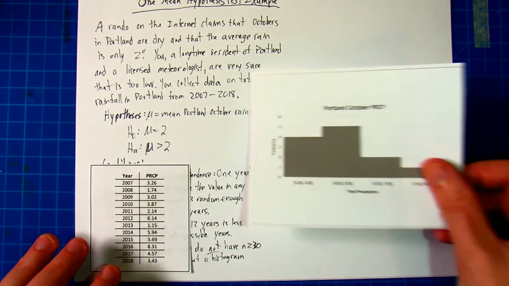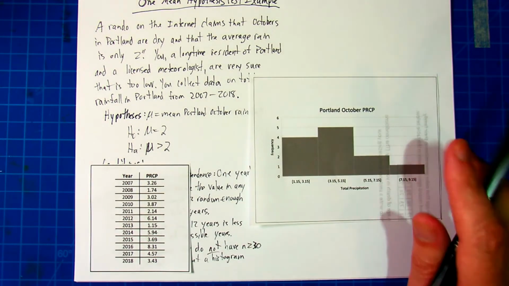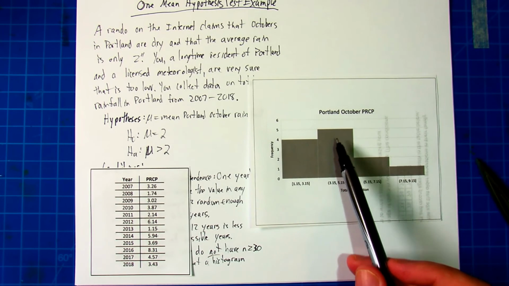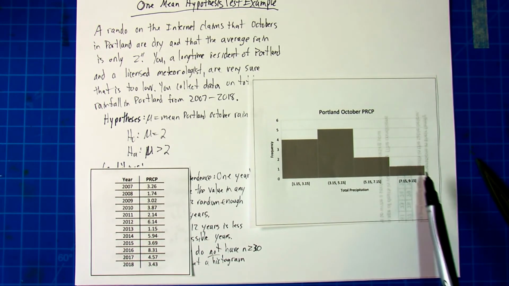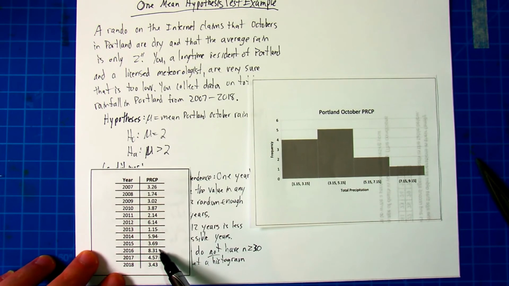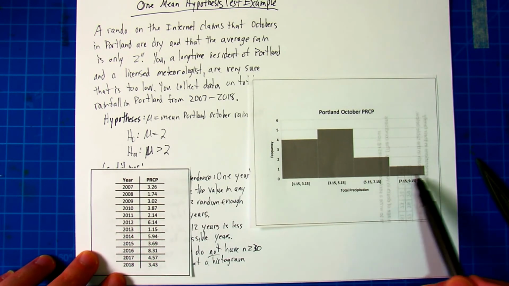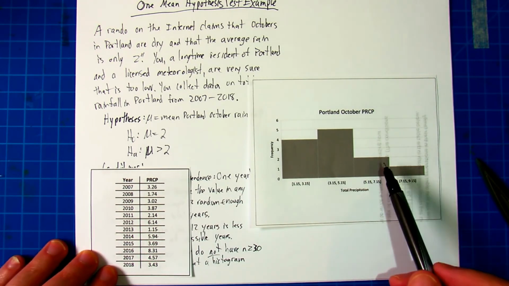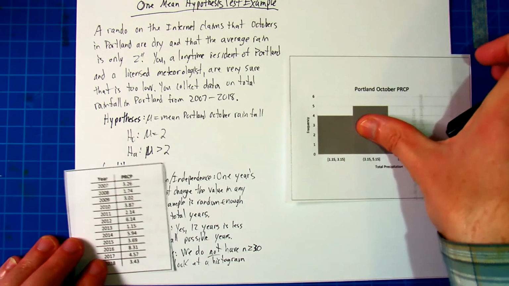One thing we can do is make a histogram of the numbers. It looks something like this. And you can see this is unimodal. It's not quite symmetric, but it's pretty close. This one is kind of standing out as a possible outlier, this 8.31, which is in this one bar, but it's hard to tell. But I think it's close enough that we're covered.